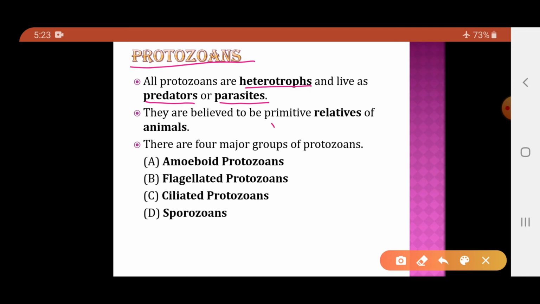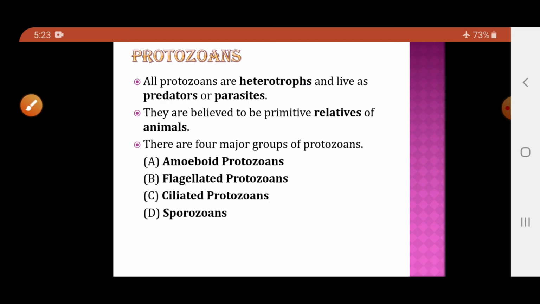They are believed to be the primitive relatives of the animals. Now, these protozoans consist of four groups: amoeboid protozoans, flagellated protozoans, ciliated protozoans and sporozoans. So, there are four groups of the protozoans. We will study each of them in brief.